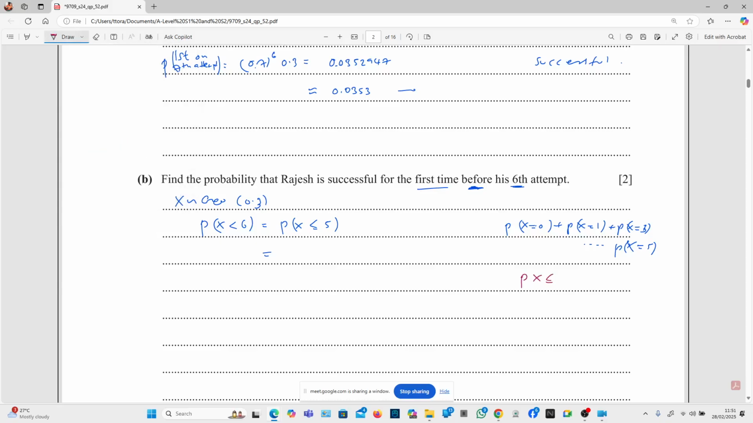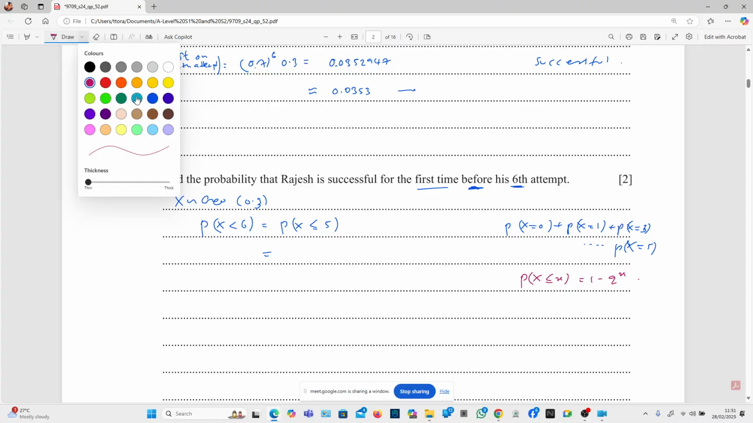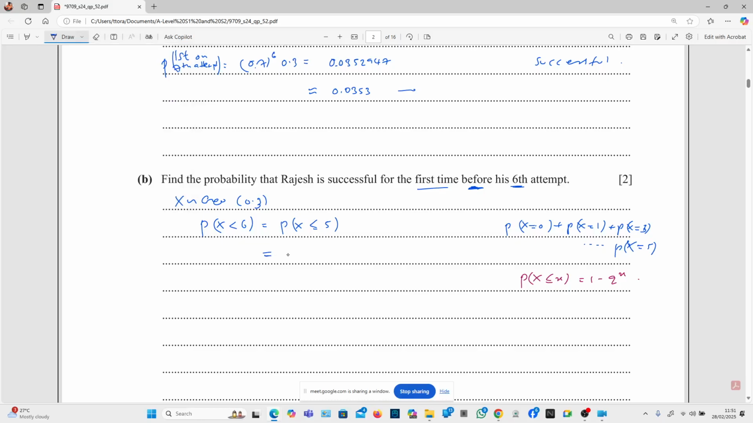Probability of X being less than or equal to x is going to be 1 minus q to the power of x. We're going to use this formula, and it's very, very important that you remember this formula in the exams. So this is 1 minus q to the power of x, where x is the number of trials, so that's going to be 1 minus 0.7, the failure probability, to the power of 5.